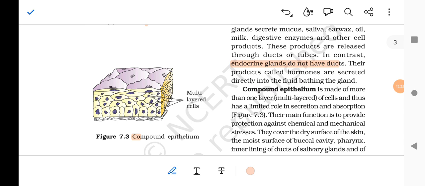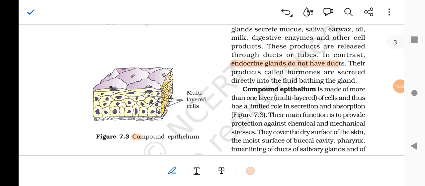which is multi-layered. Simple epithelium is single-layered. Compound epithelium is made of more than one layer, multi-layered cells, and thus has limited role in secretion and absorption.